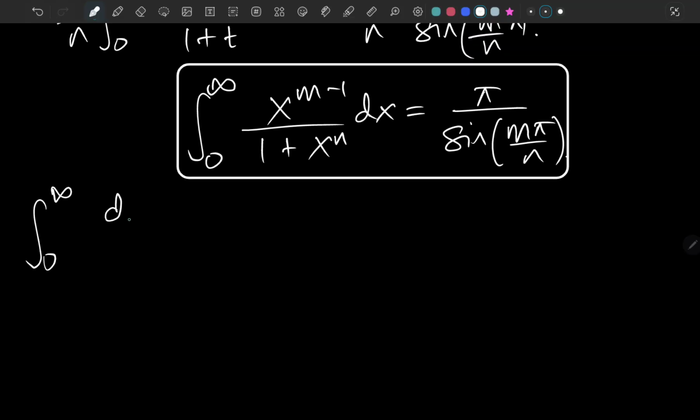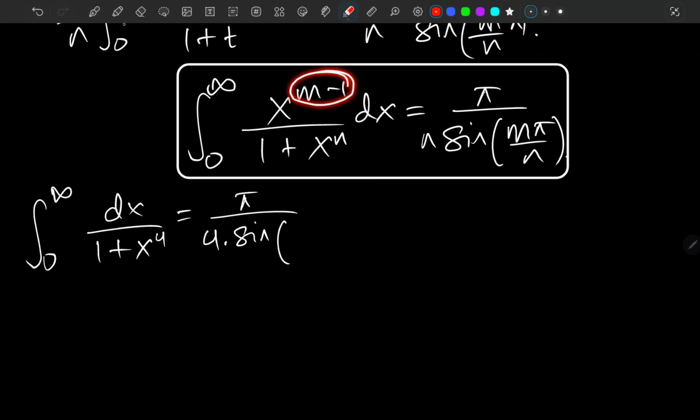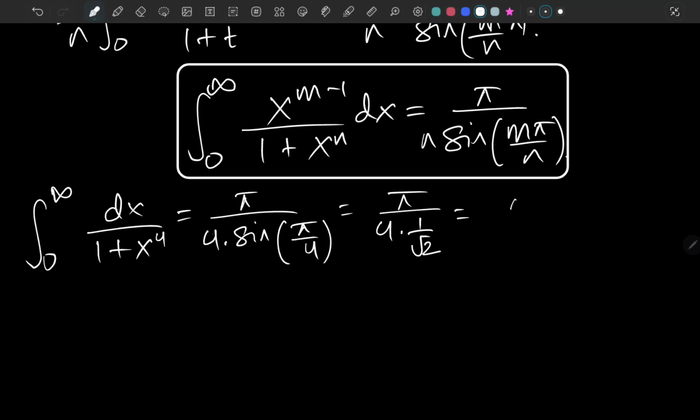So basically it's dx over 1 plus x to the 4th, and it's pi over n, where n was 4. I'm sorry, I just forgot the 1 over n factor here. So n was 4, so 4 times sine of m, where m was 1 right here. You just have to plug m equals 1 in order to get 1 in the numerator as well, right? Okay, so it's pi over 4 times 1 over square root of 2, that is basically pi over 2 root 2.